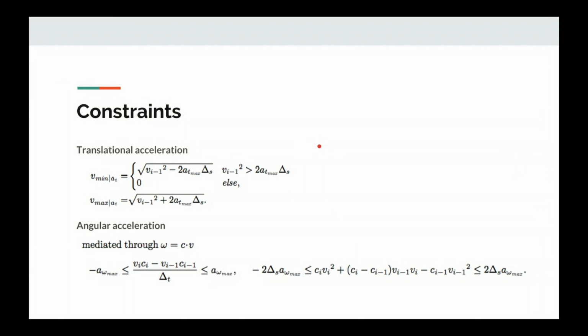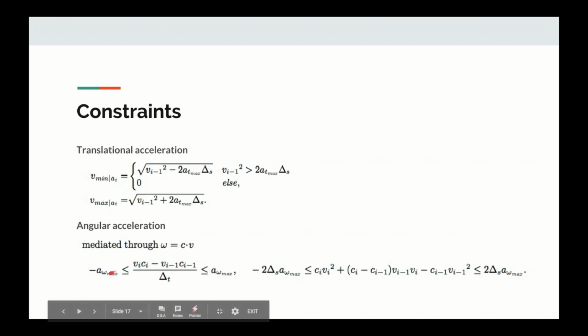Well, translational acceleration is pretty simple. We can use v final squared equals v initial squared plus 2ad and find both an upper and a lower bound on the velocity at the current point based on the previous point's velocity and the distance in between those 2 points. Angular acceleration is a little bit more complex because we're trying to constrain translational velocity based on angular physics. So we can use the equation angular velocity equals translational velocity times curvature to mediate these 2 different domains.